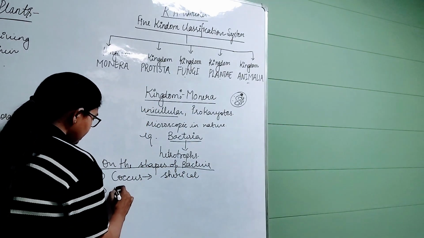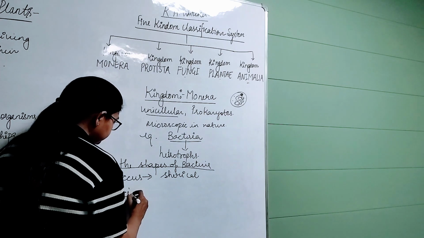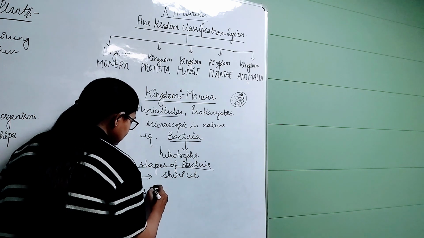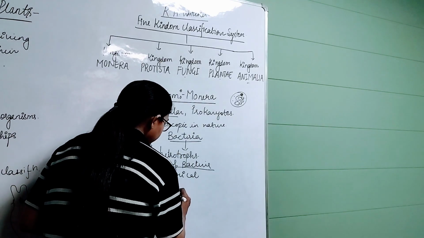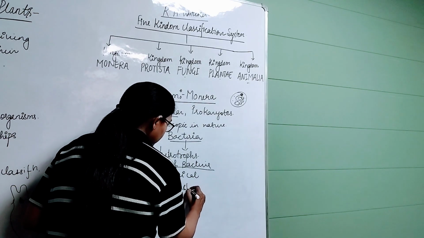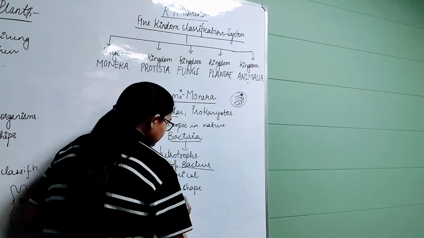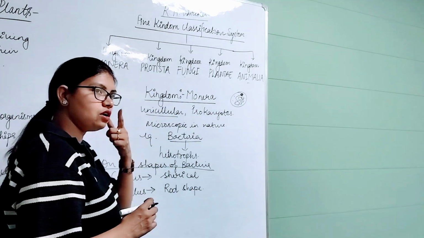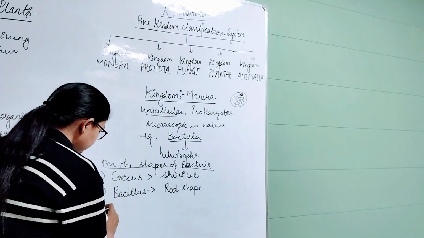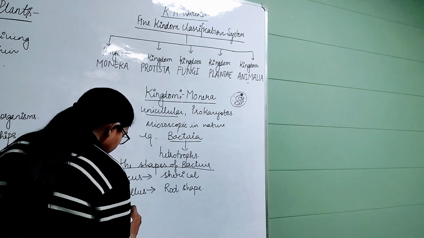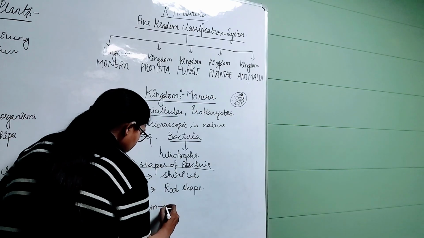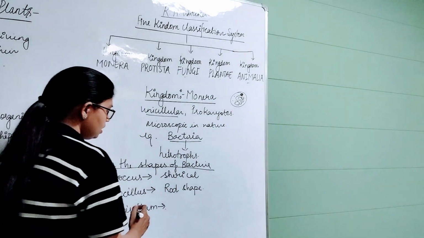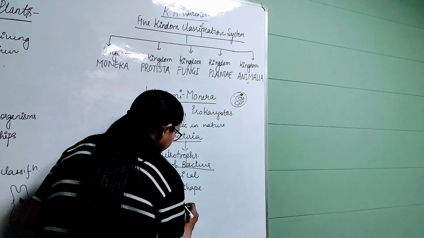Second is bacillus type, and the shape is rod shape, which means in this category the bacteria are of rod shape. And third one is spirillum, and the shape of the bacteria is spiral.